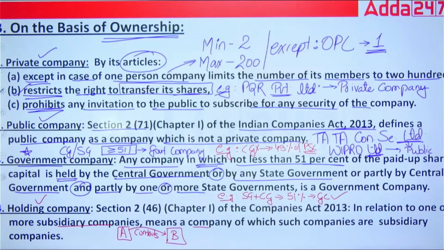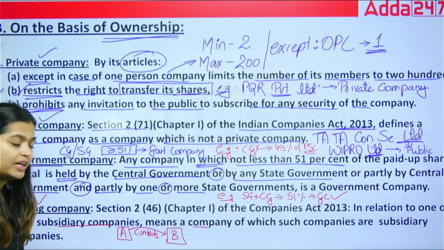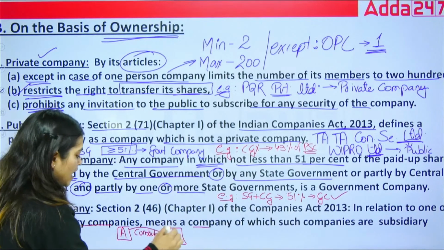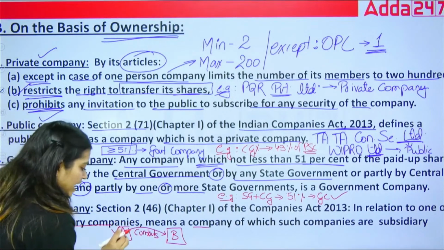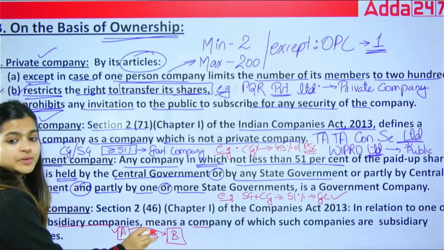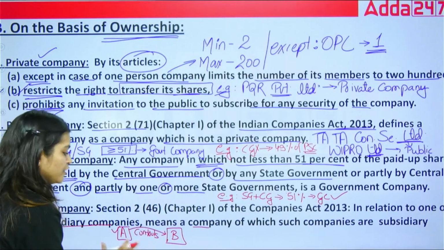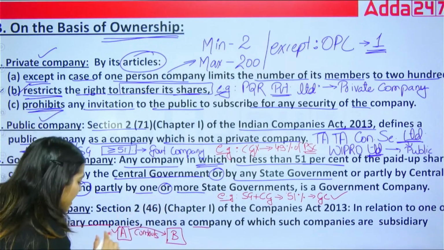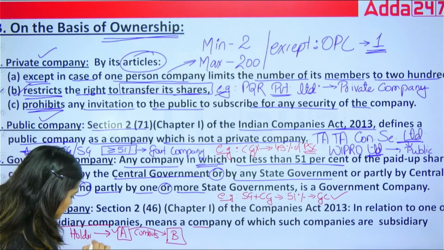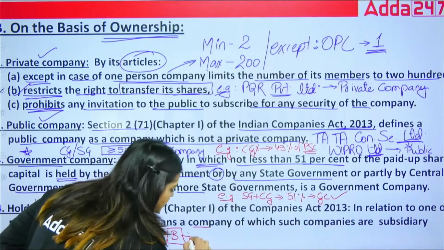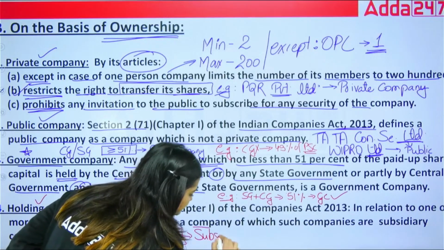More than half of the board of directors of company B are appointed by A, and company A controls every decision making of B. If this kind of situation is there, then A is your holding company and B is your subsidiary company.